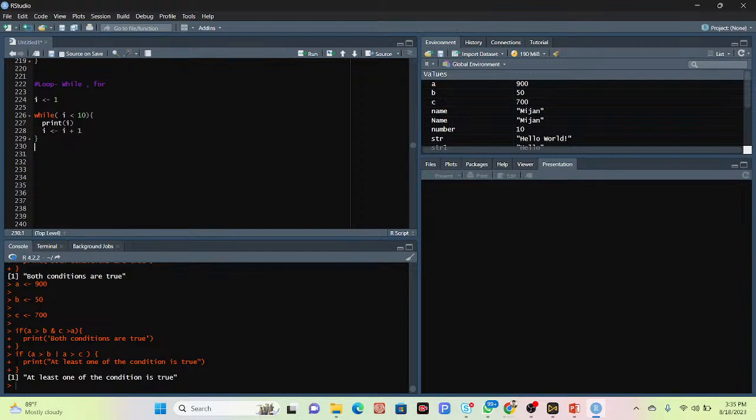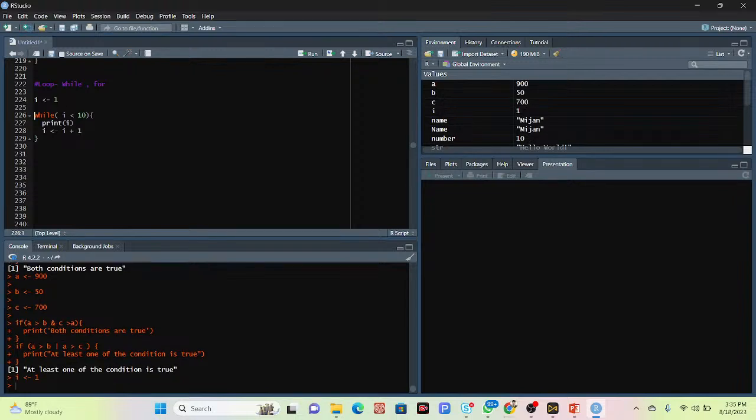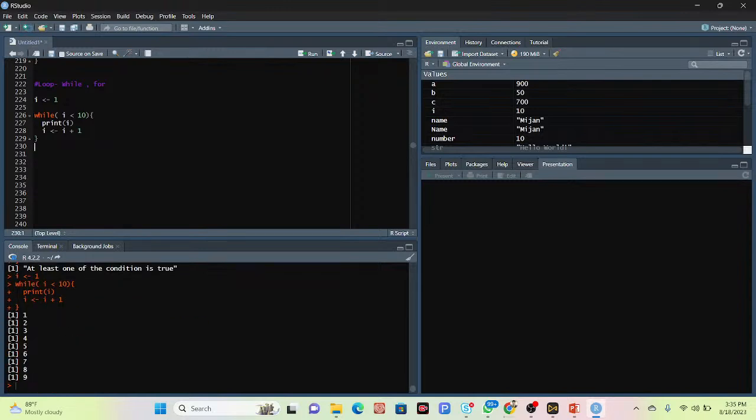plus 1. Okay, so what happens? You can see I simply click run. When I put the while function, it keeps increasing: 1 2 3 4 5 6 7 8 9. Suppose I need up to 100, so I put 100 here. Now it prints all of those numbers from 1 to 99. Suppose I put 1000, or a long number, and click run. I guess it will work and generate all of those numbers.